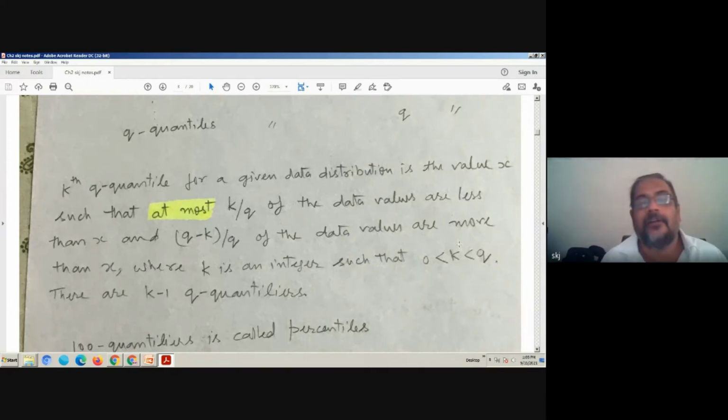Roughly, we understand there is a data set and there is a value x such that several values are less than that value and several other values are greater than that value. So one part we call Q minus K divided by Q, and the other part K divided by Q. Okay.